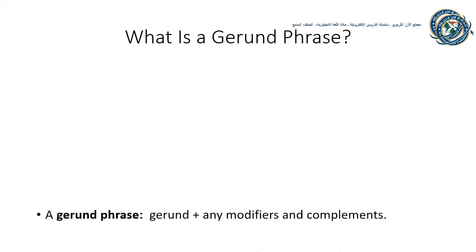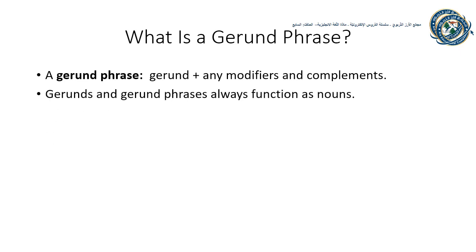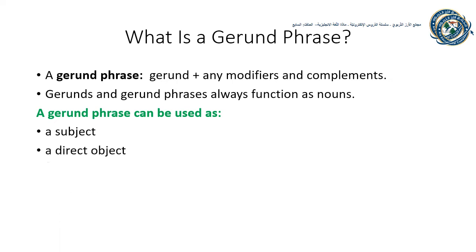Now what is a gerund phrase? A gerund phrase is a phrase that contains a gerund plus any modifiers and complements. Gerunds and gerund phrases always function as nouns. Remember that we can replace them with the word something. A gerund phrase can be used as a subject, a direct object, and a subject complement noun or predicate nominative.